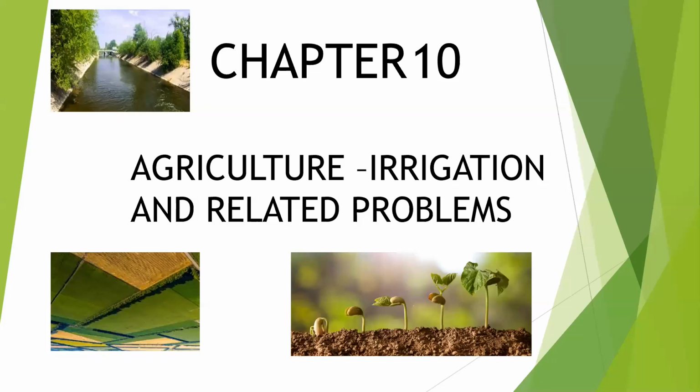We have finished chapter 10, agriculture, irrigation and related problems. In this chapter, I explained the importance of irrigation, facilities for irrigation, modes of irrigation, types of canals, and wells, karezes, tanks. Then I explained principal canals of Pakistan.